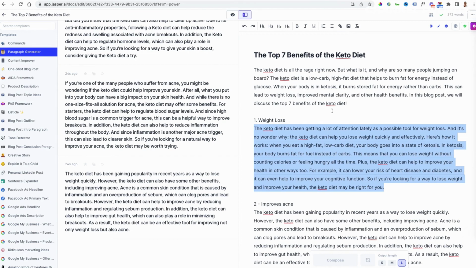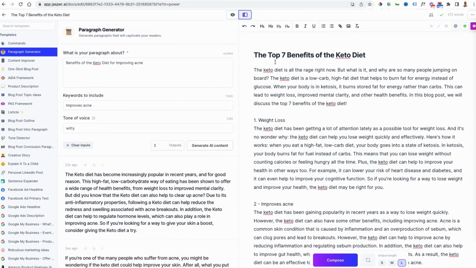Another one will be just spending the time. Use the free trial to get used to using the tool, used to using the commands. You want to make sure that you're understanding it. The reason I would say that most people get frustrated with this tool or think that it doesn't work is that they haven't taken the time to understand how these different templates work, the information that you probably want to give it, making sure you're taking the time to type in the information that it needs. Remember, just like an assistant, you need to give it enough information to be able to do the job for you. And learning the commands can just make it incredibly quick, as you just need to type a line underneath each title or each paragraph, and you can automatically change things.